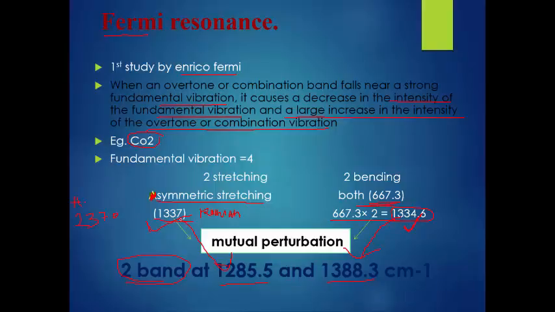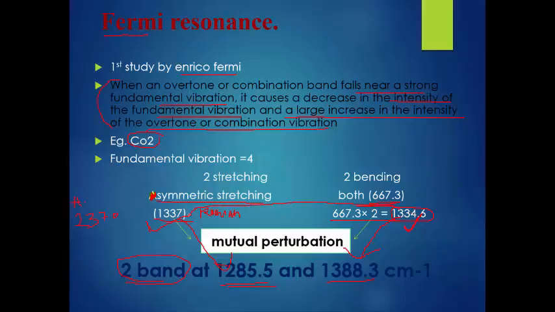Now read: when an overtone or combination band falls near a strong fundamental vibration, this is the overtone, falls near a strong fundamental vibration. Falls near means it occurs nearer to this. Okay, this is the fundamental vibration. It causes a decrease in the intensity of the fundamental vibration.